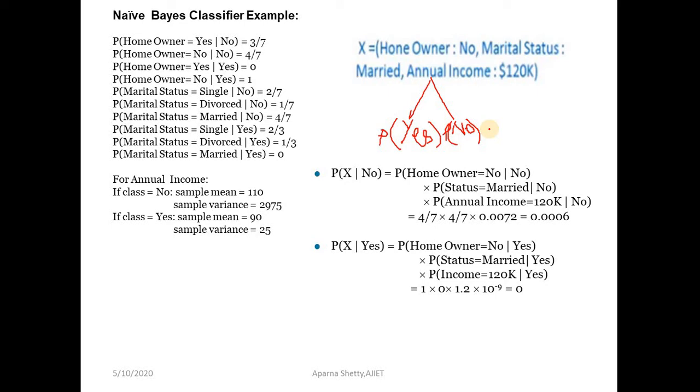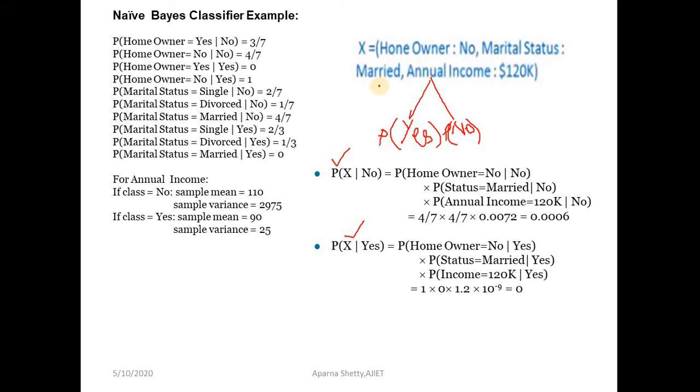So let us first find the probability P of x given no, as well as P of x given yes. Before that, we have to find P of homeowner equal to yes given no, P of homeowner equal to no given no, P of homeowner equal to yes given yes, and P of homeowner equal to no given yes.